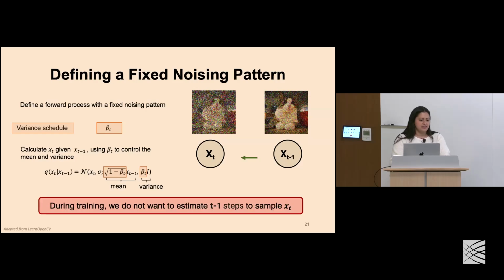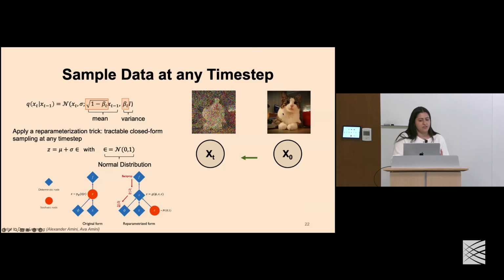Now, the problem with this definition is that from our input sample, we have to sample every single time step to get a sample at xt. During training, this can be quite tedious. We don't want to have to sample every time step in order to sample various images in this process. So we're going to rewrite this function as a way of approximating a sample at any time t, given just the input sequence. To do this, we're applying something called a reparameterization trick. This is going to enable tractable closed form sampling at any time step.